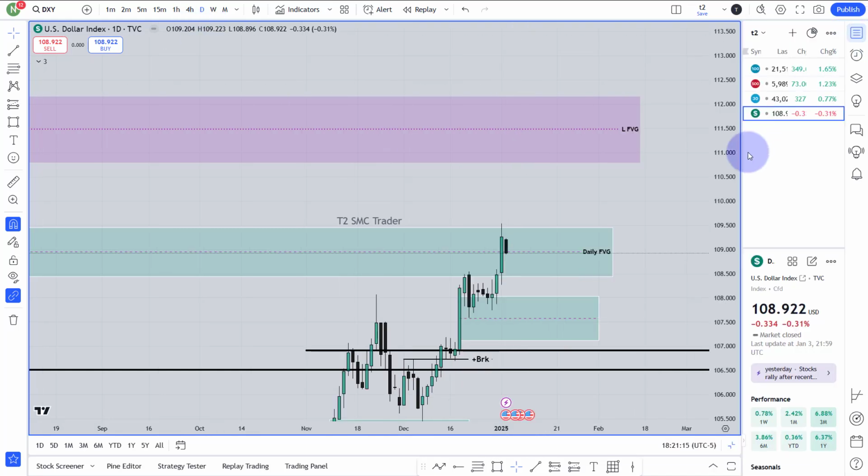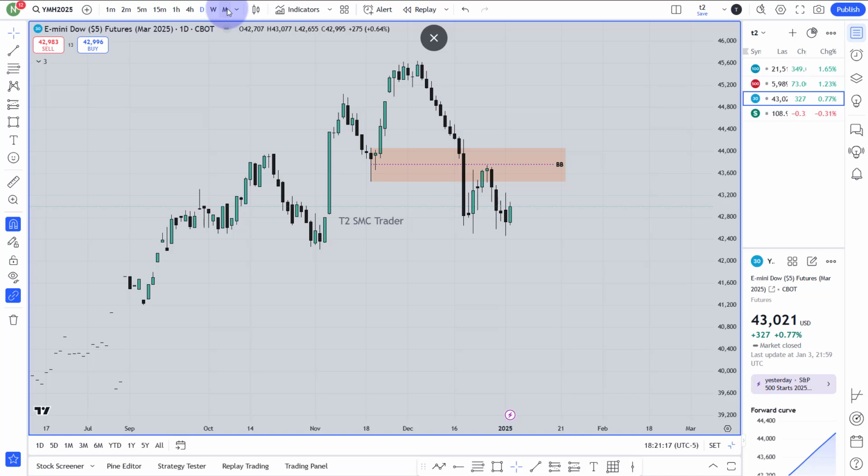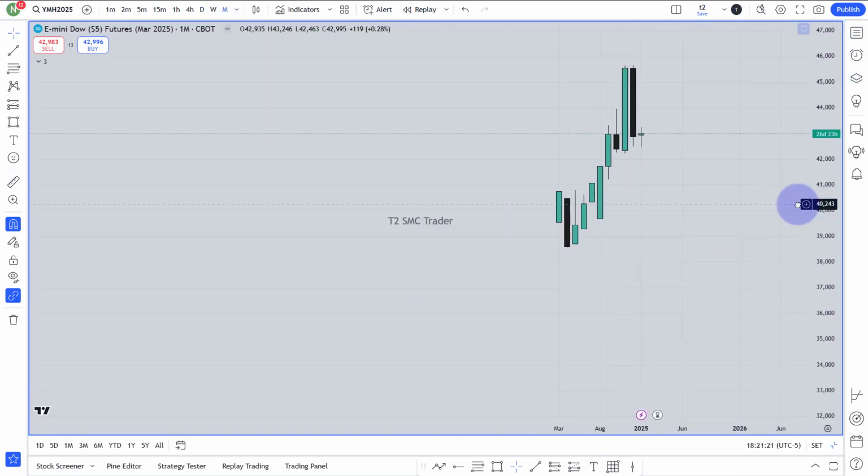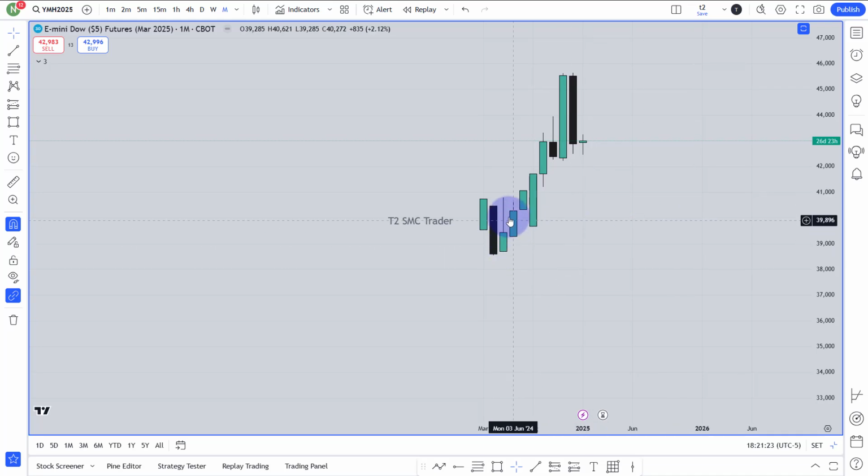Let's go to the Dow a little bit to see what is happening over there. So I'll go from the monthly chart as well. This is the Dow, and as you can see, this is a very bull market, extremely bull market, from the monthly chart. Then this is the last month, the December month, where market has provided just one bear candle, after 1, 2, 3, 4, 5, almost 6.